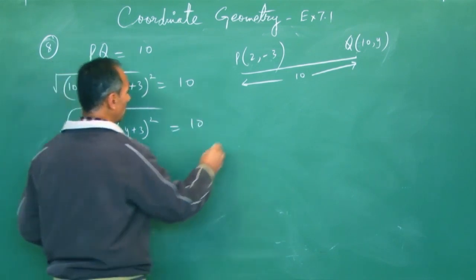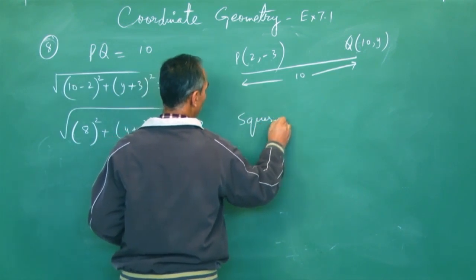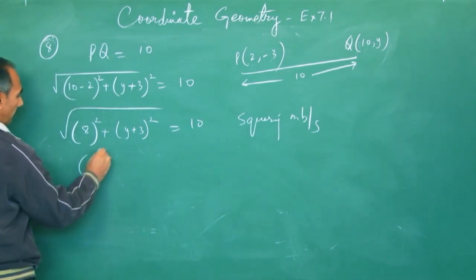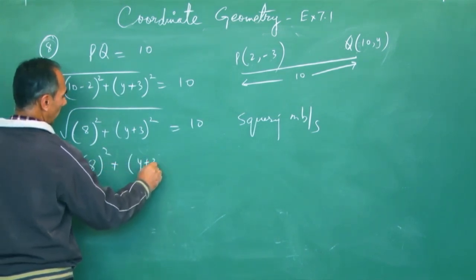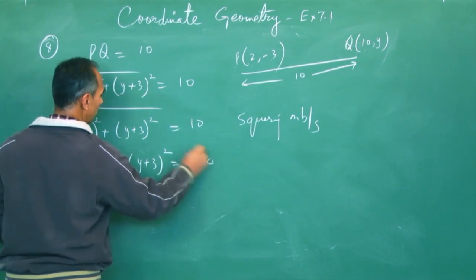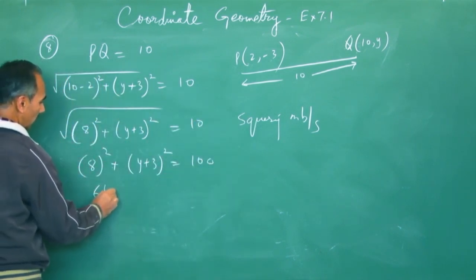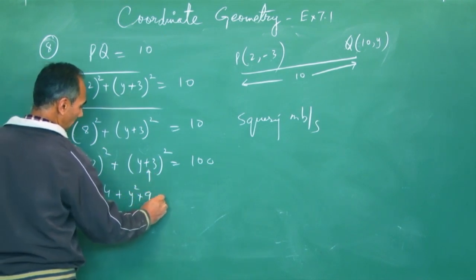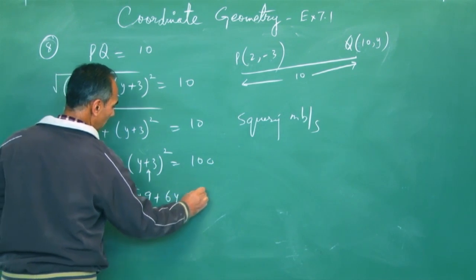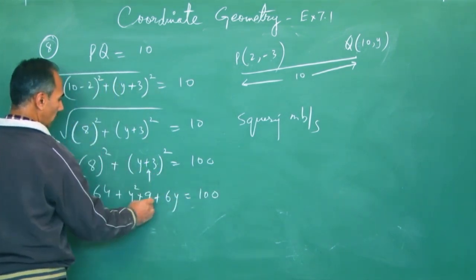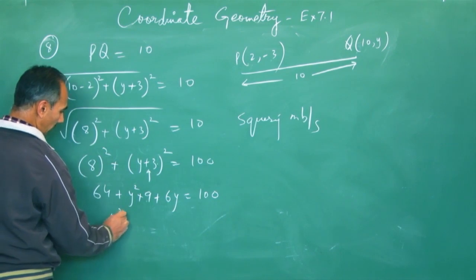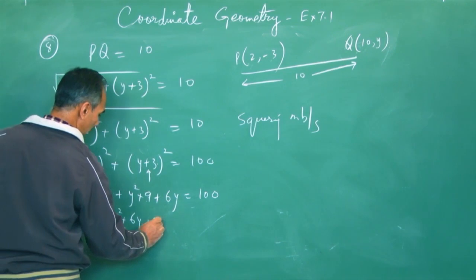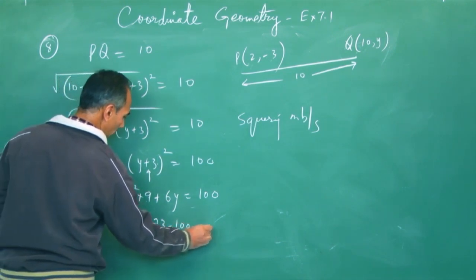We'll get rid of the square root, so squaring on both sides. So that would be 8 square plus y plus 3 whole square. If you square on both sides, you get this as 100. This is 64 plus, applying a plus b whole square, a square plus b square plus 2ab, y square plus 6y plus 9, is 100. 64 plus 9 is 73, minus 100 equal to 0.